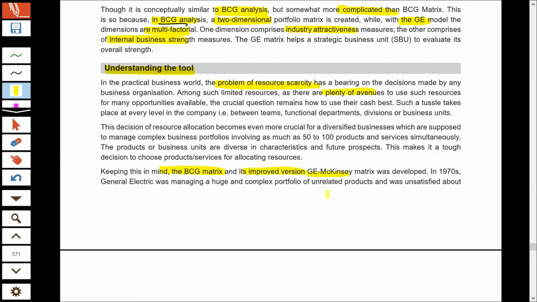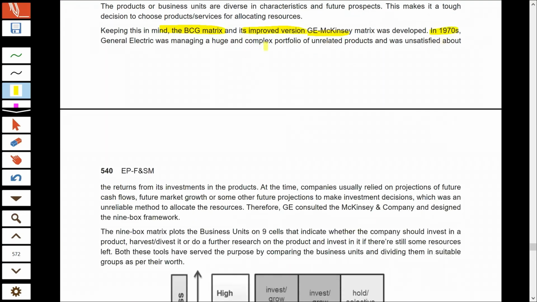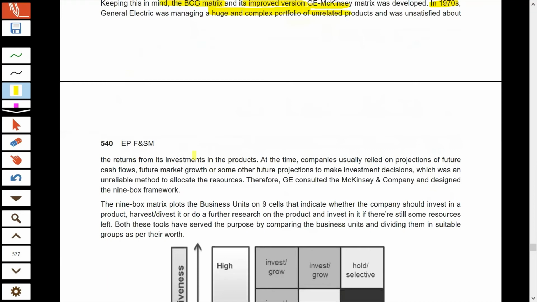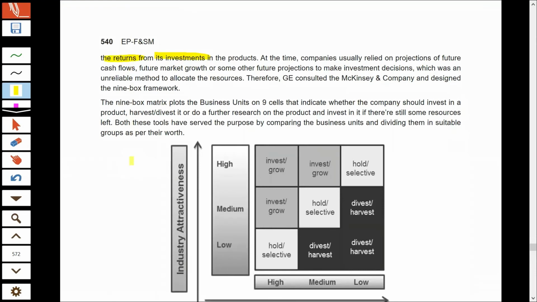These 2 matrices came in the 1970s, and they help to understand or analyze your huge and complex portfolio, and thereafter to decide where you should invest in order to get good returns. Previously, before these two matrices came into existence, companies usually did some kind of future projections regarding future cash flows, future market growth rate, and some other projections. And on that basis, they were taking investment decisions. But all those methods were considered unreliable and unsuitable for resource allocation decisions.